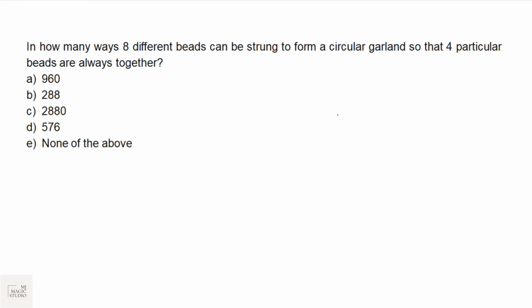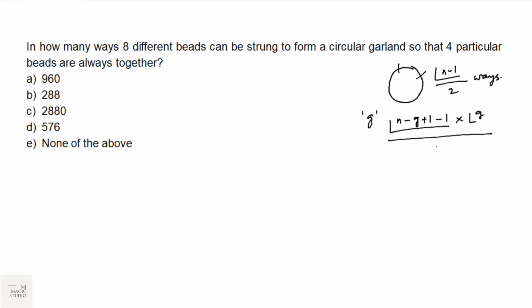I've deliberately taken up this example also so that we can go through the circular permutation. Whenever we have n different objects which we need to arrange in a circular pattern, and those are non-living objects, that can be done in factorial (n minus 1) by 2 ways. But if group effect is also there which needs to be considered, suppose G is the group size, you know what is group size, we have done this in one of the previous sample questions in this session. Then the formula will become (n minus G plus 1 minus 1) factorial into factorial G by 2. Just remember this.